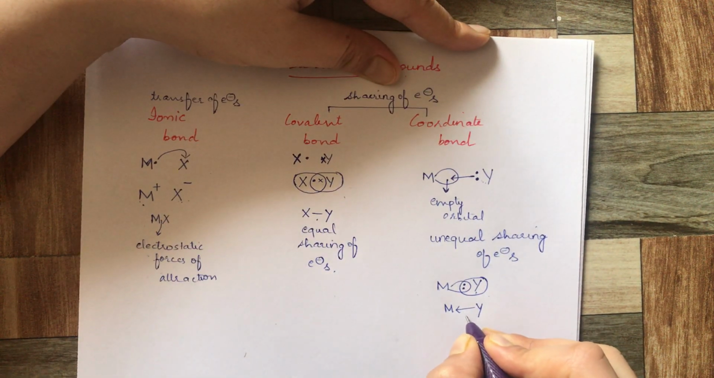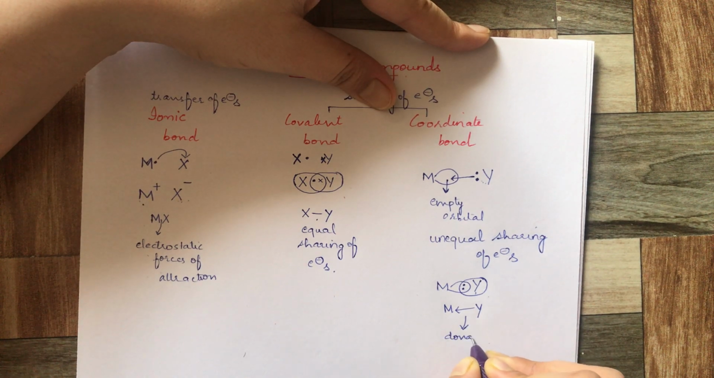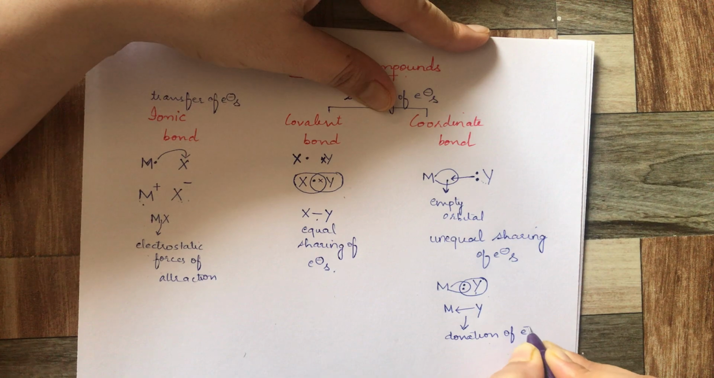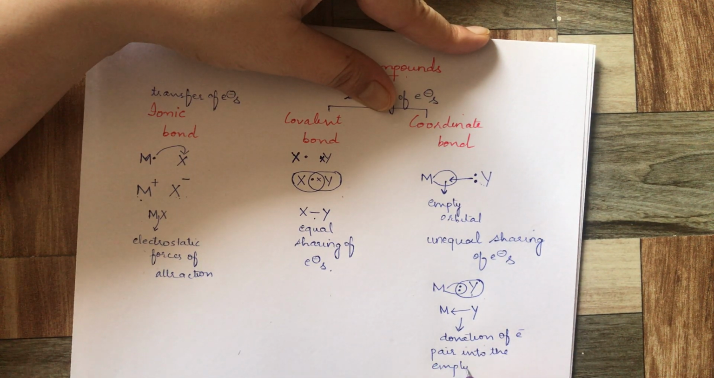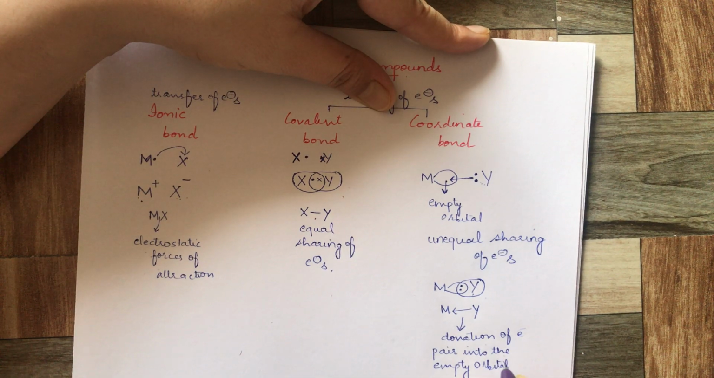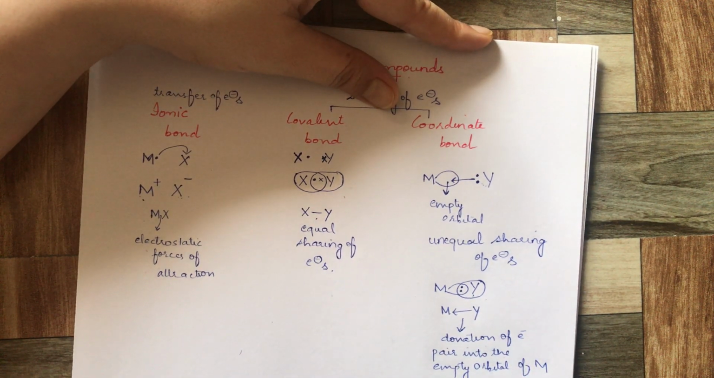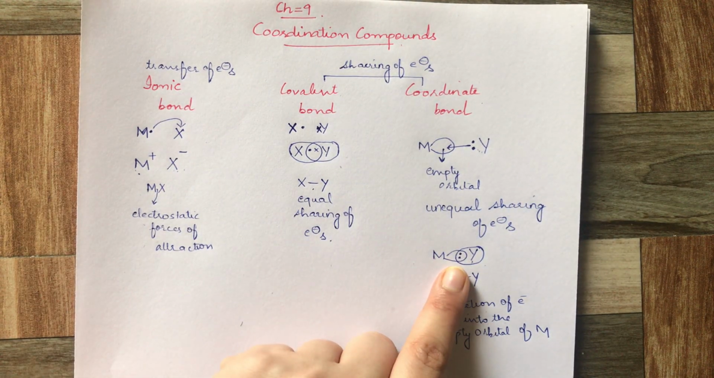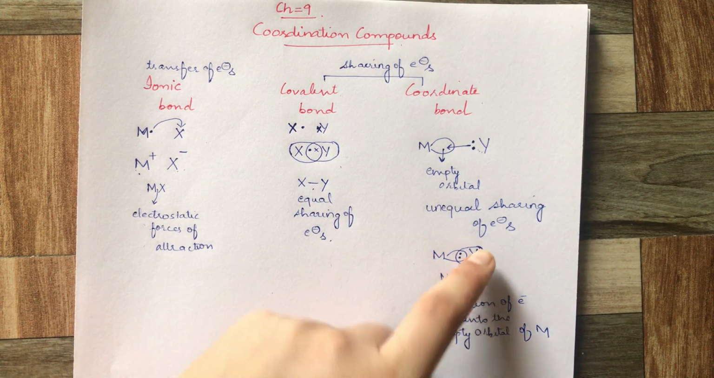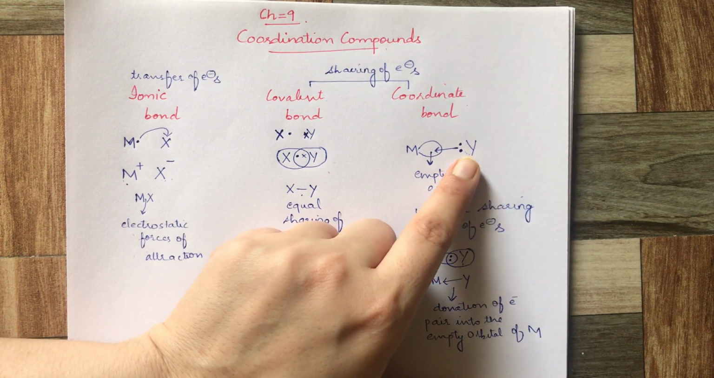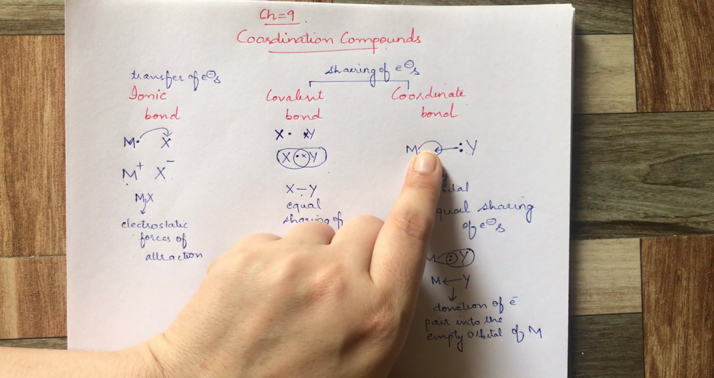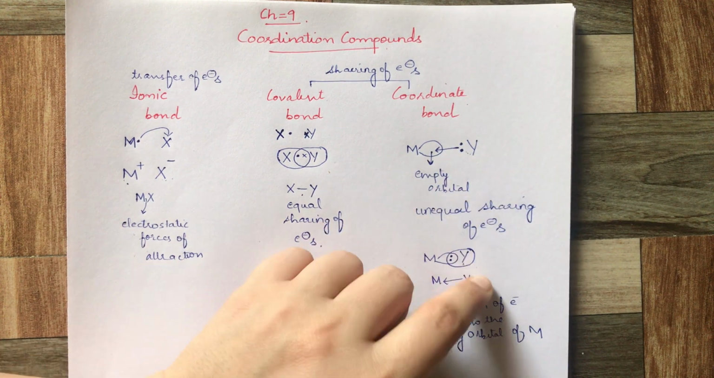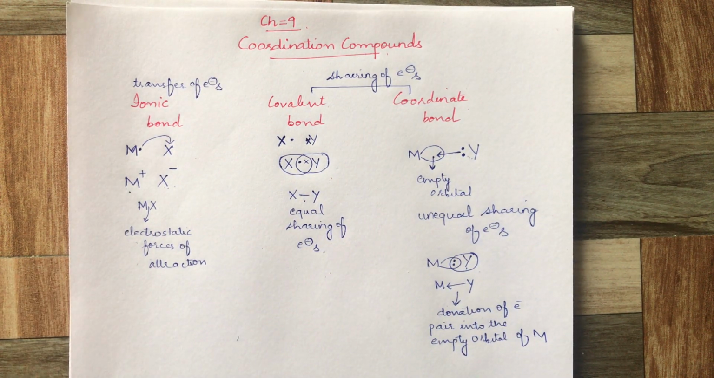There is donation of an electron pair into the empty orbital of M. Y has an extra lone pair of electrons, and it donates its electron density into the empty orbital of M. Hence, this is how a coordinate bond is formed.